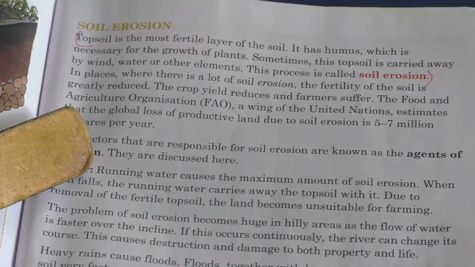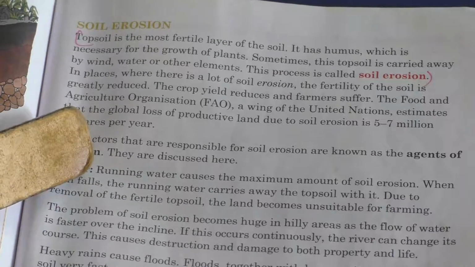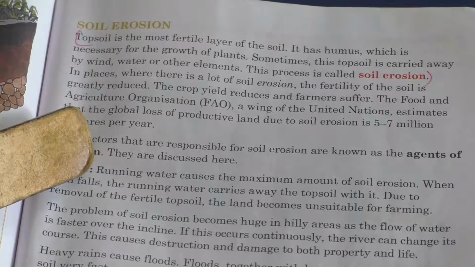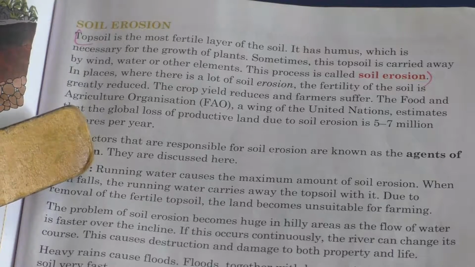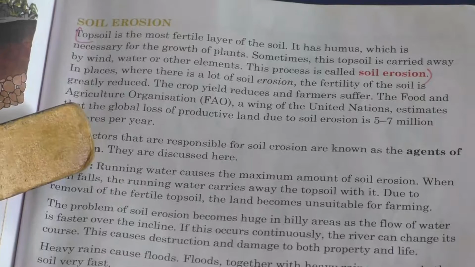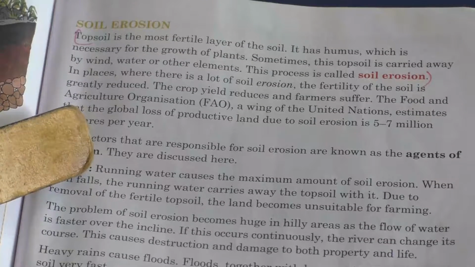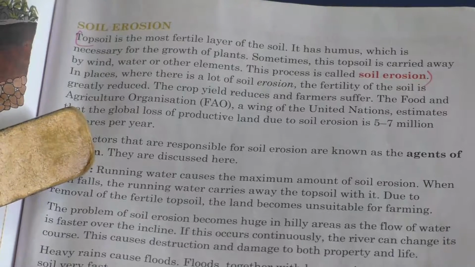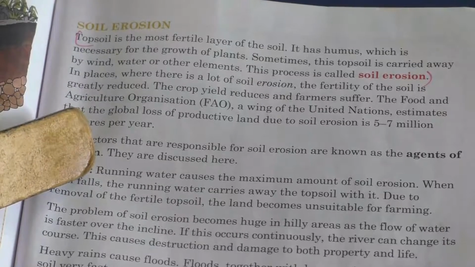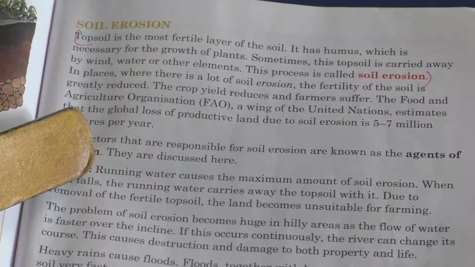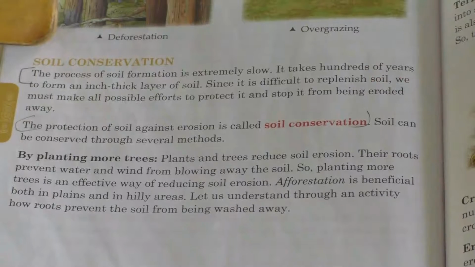Sometimes this topsoil is carried away by wind, water or other elements. So the fertile layer is carried away by some factors like wind, water, or because of human activities like cutting of trees, deforestation and all. It is carried away, and this process is called soil erosion. Clear, children? Yes, children.